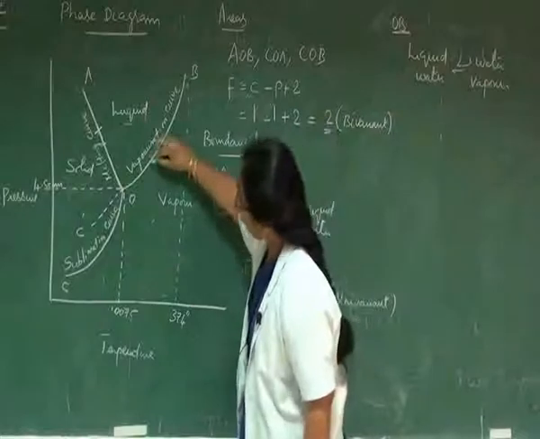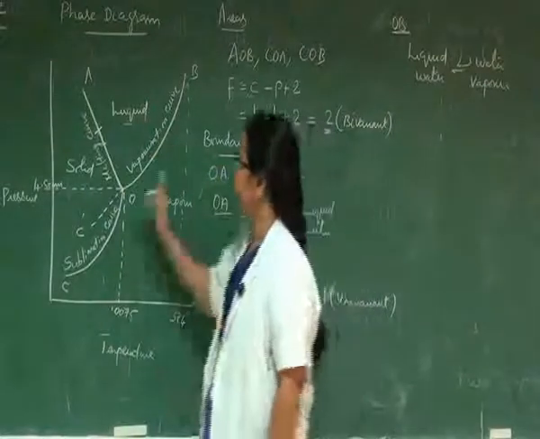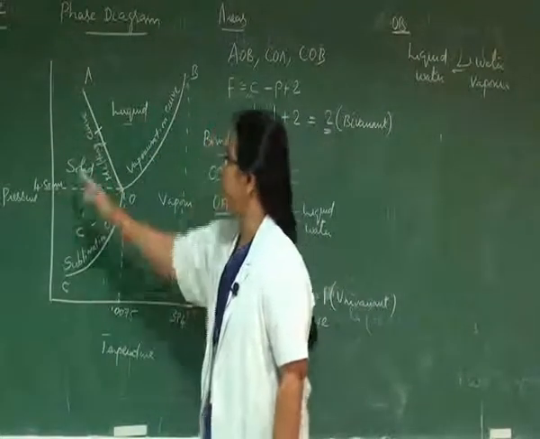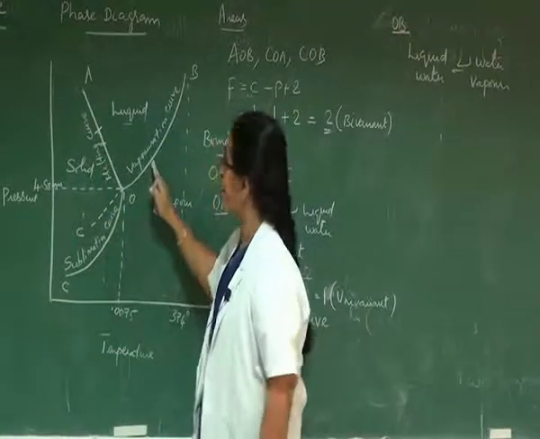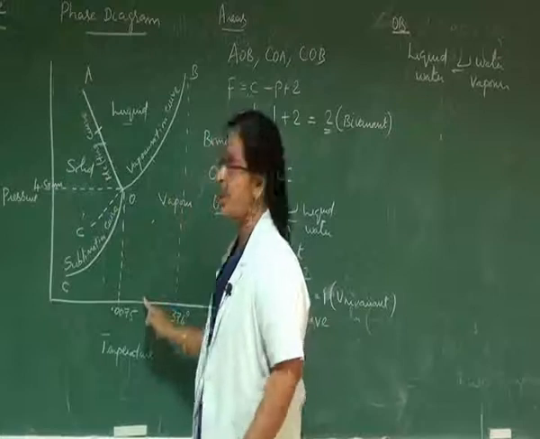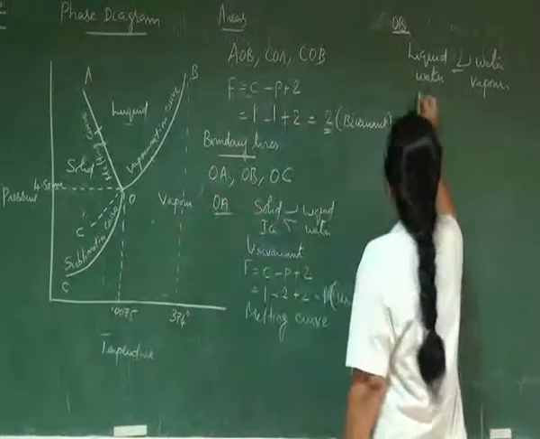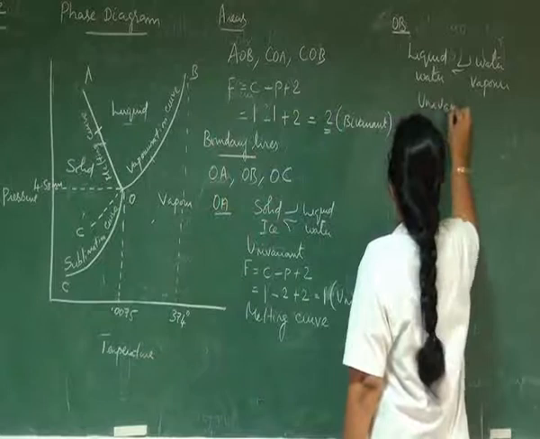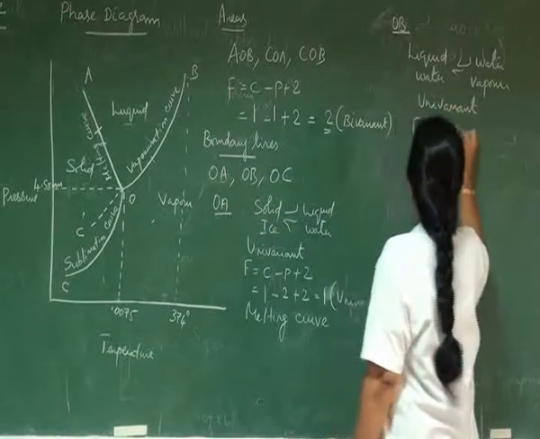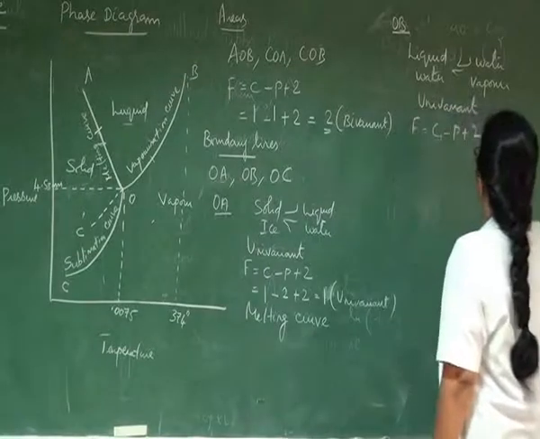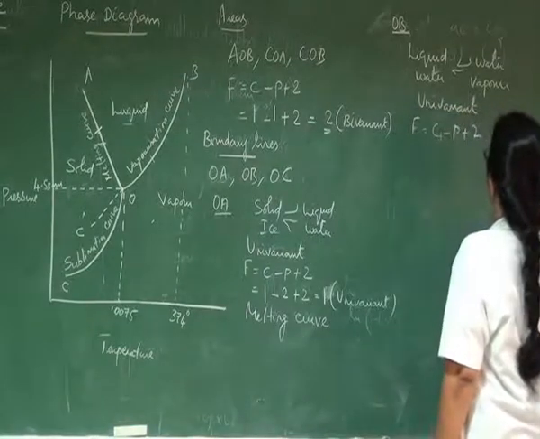In order to locate any point along this boundary line, any one factor is required, either temperature or pressure. For a given value of one factor, the other value is automatically fixed. Therefore, here also the system is univariant, which is also proved by applying the phase rule.